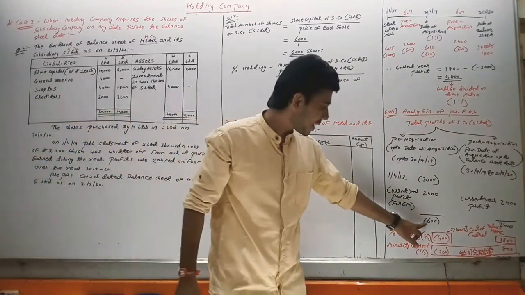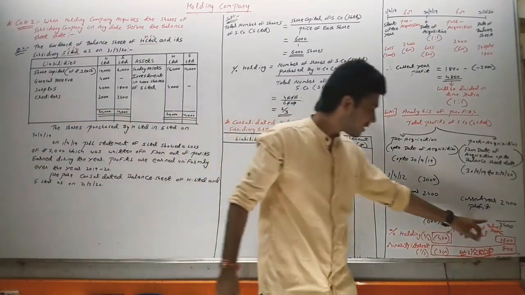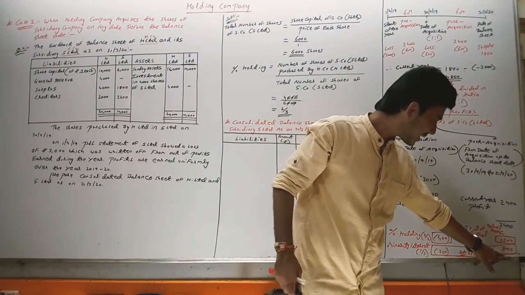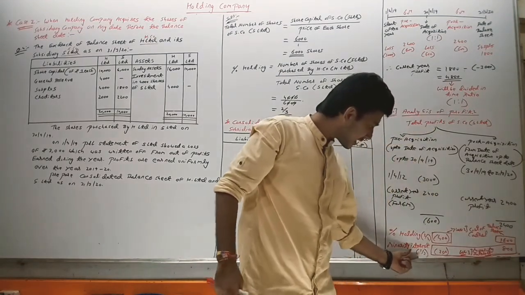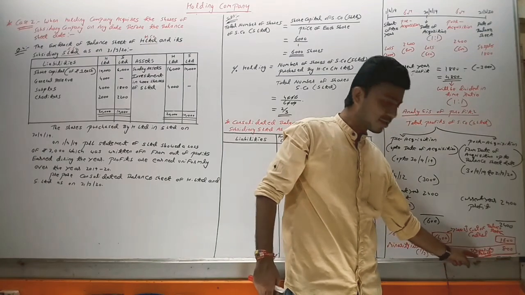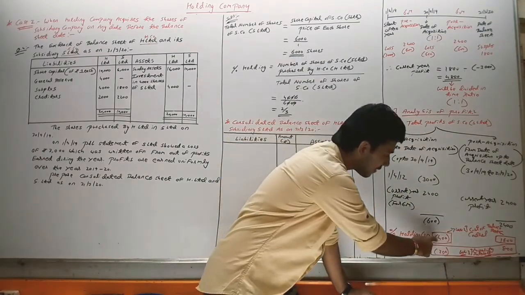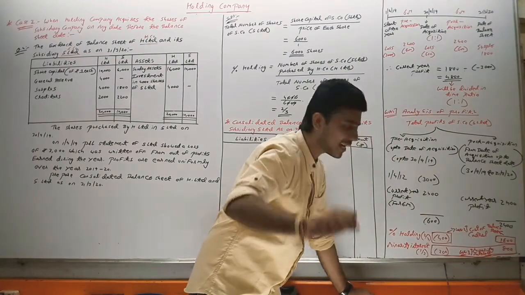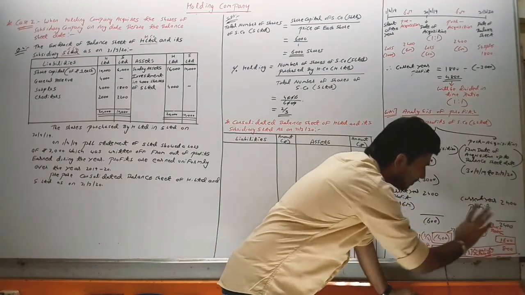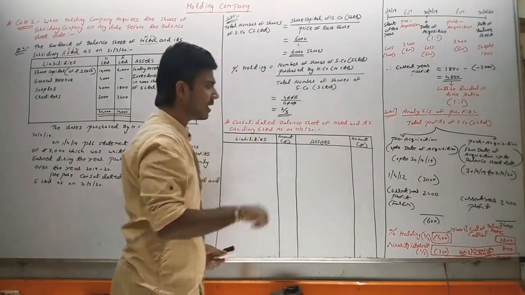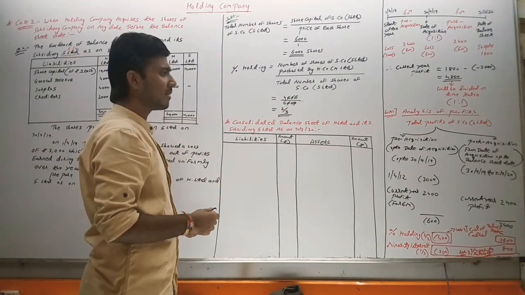So this 600 is divided into 2 parts, 400 and 200, and 2400 into 2 parts, 1600 and 800. This minority interest, negative 200 and positive 800, will go in working note number 3. This negative 400 will go in cost of control, working note number 2, and this 1600 will go in the balance sheet on the liability side. So this was our working note number 1.